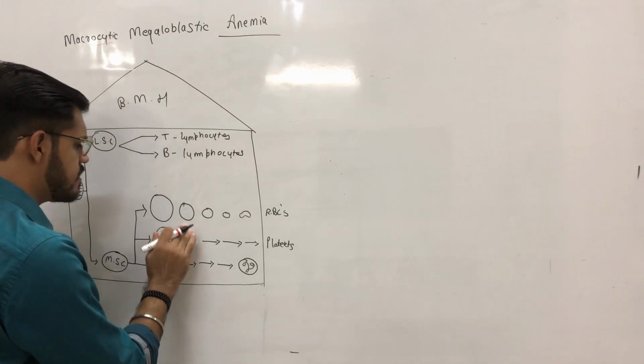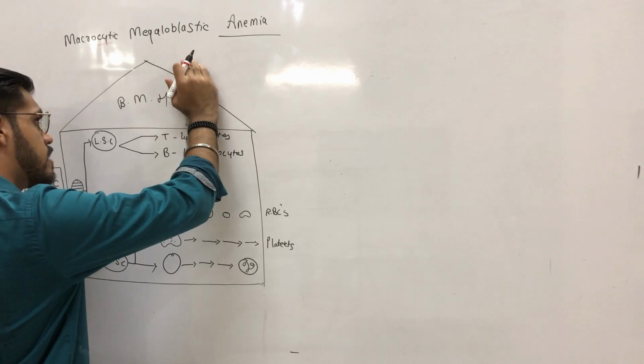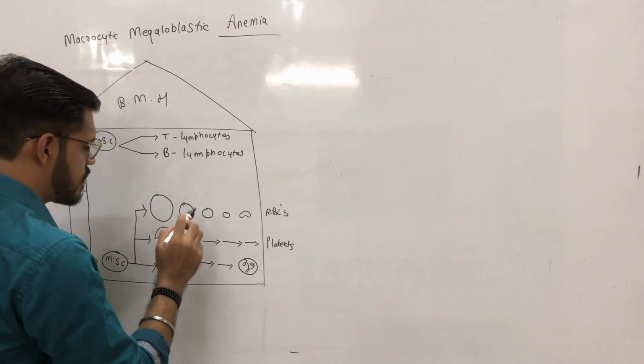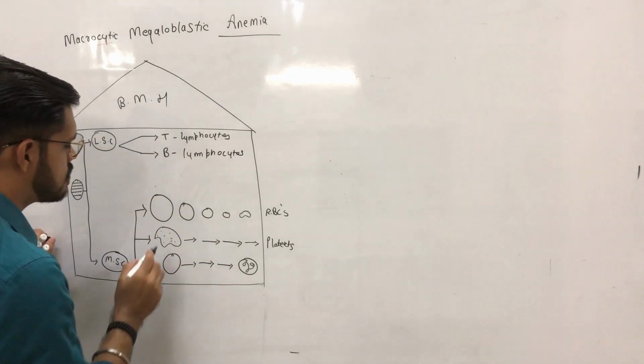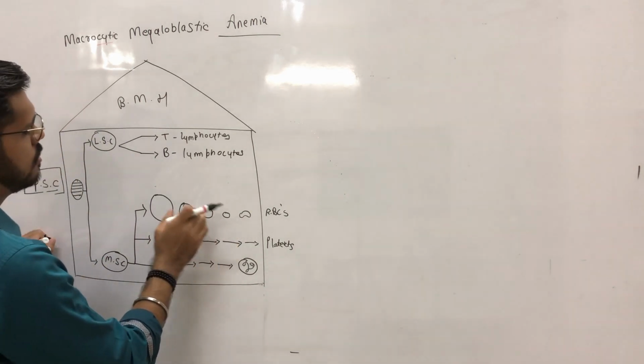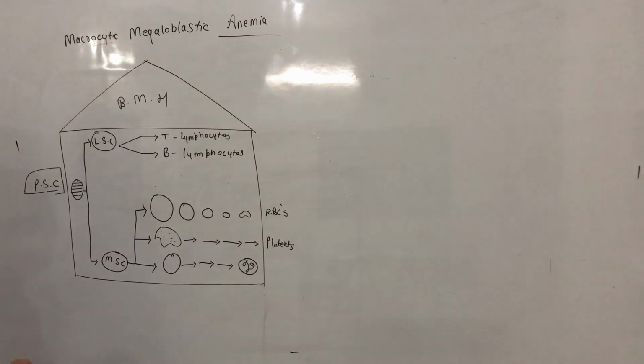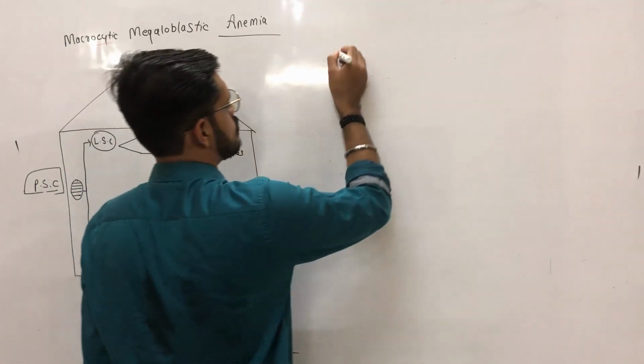Now, when we are dealing with macrocytic megaloblastic anemia and we want to know what a megaloblast is, we have to focus our attention on this erythroid series. I take this erythroid series here.